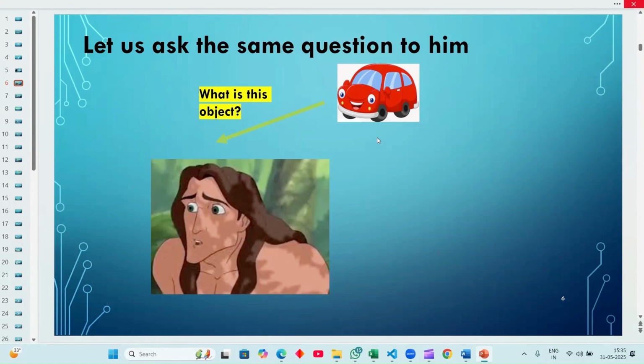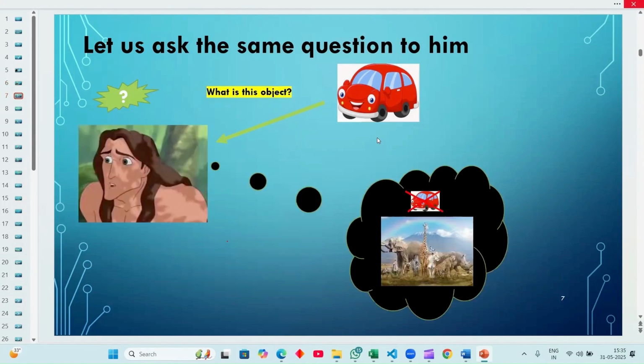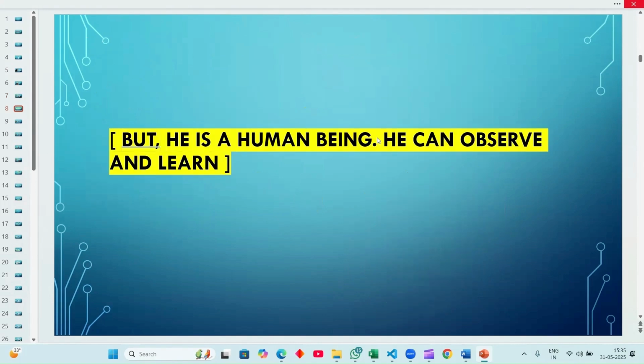Machines also think like that. They don't know any pattern or structure to identify and recognize any object. They might think the object is neither an animal nor anything else, and they didn't get in mind that this is a car. They wonder whether it is an animal or not. But he is a human, so he can observe and learn easily.